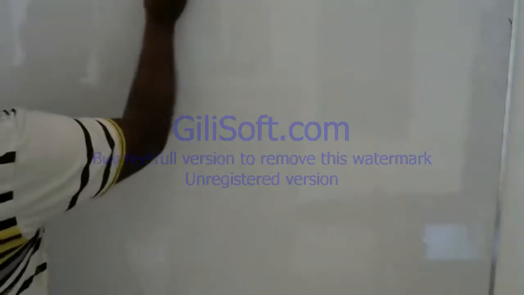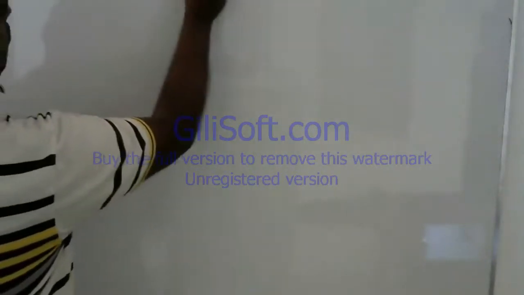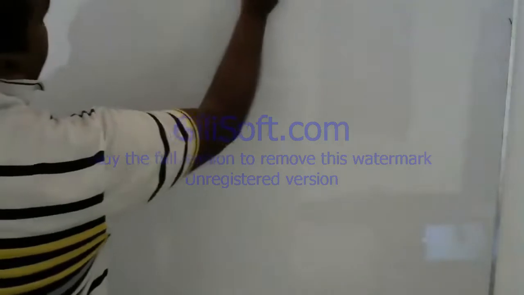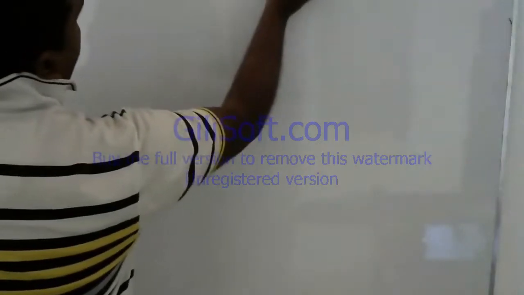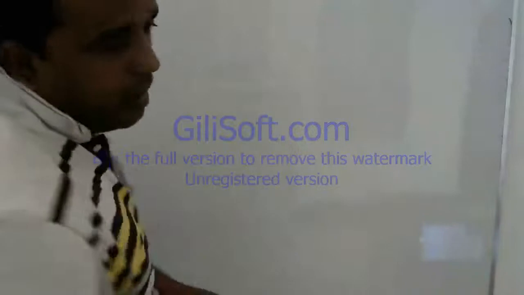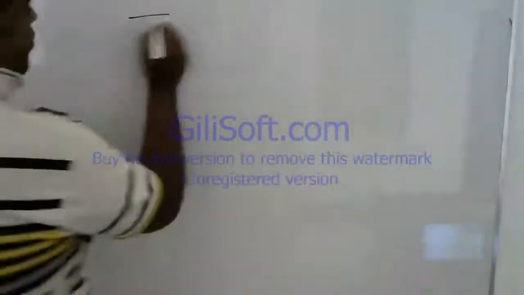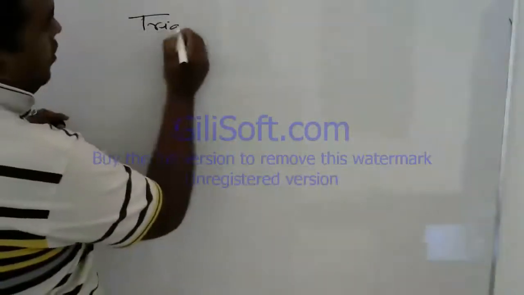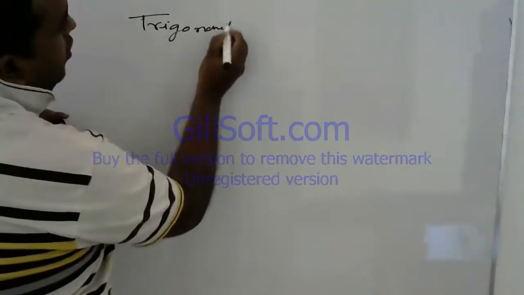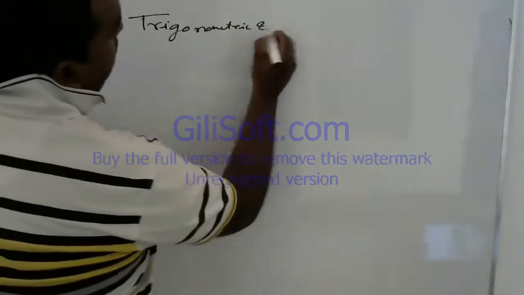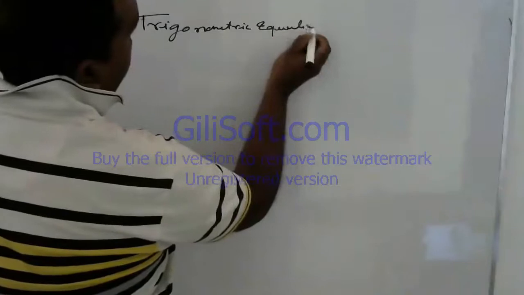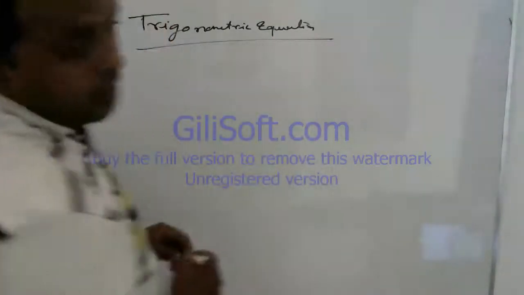Now let us start the new topic: trigonometric equations. Just like the name, we have to write here trigonometric equations.